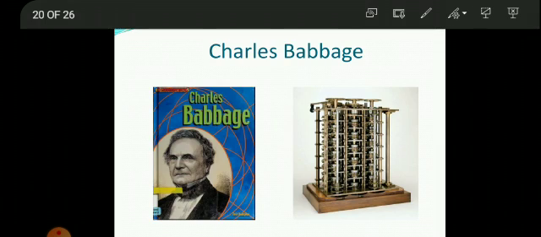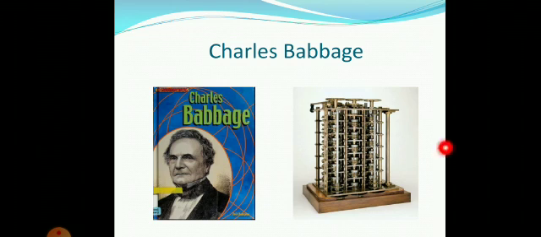Later, there were machines for doing calculations. In 1822, the British mathematician Charles Babbage designed a computer that had wheels and gears. It could do calculations in astronomy and navigation. Students, this is Charles Babbage's first computer, the difference engine.